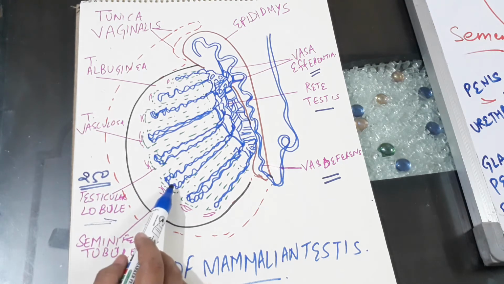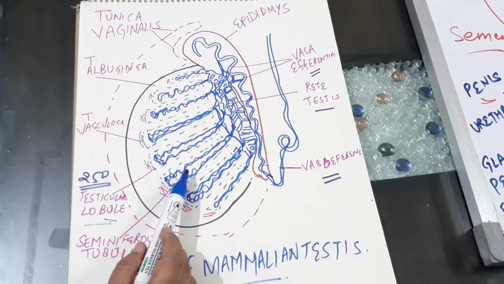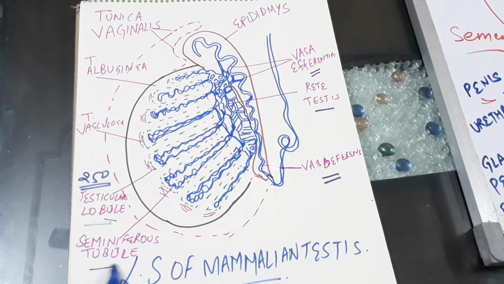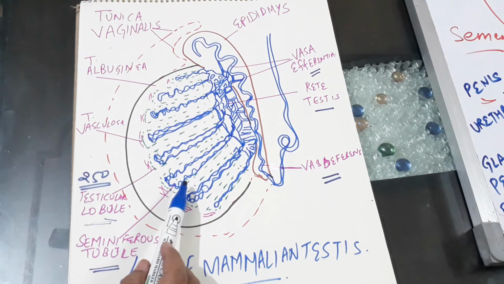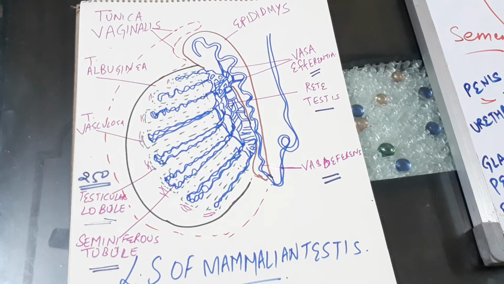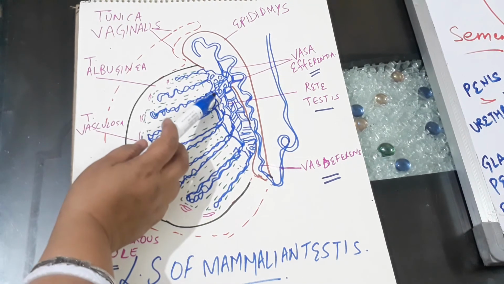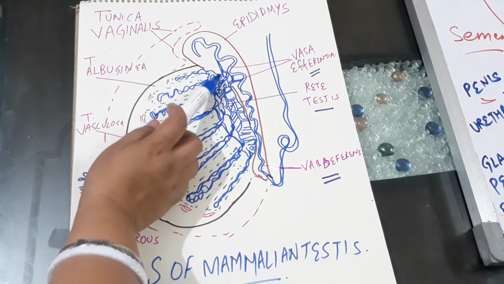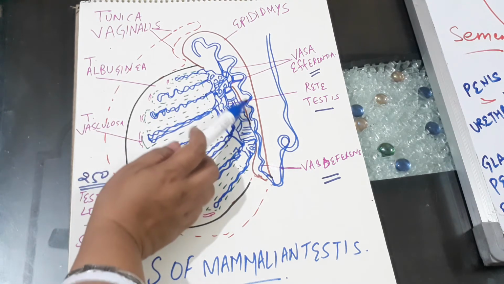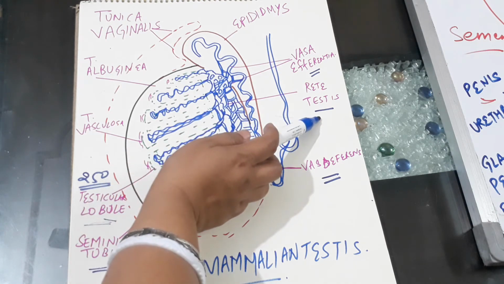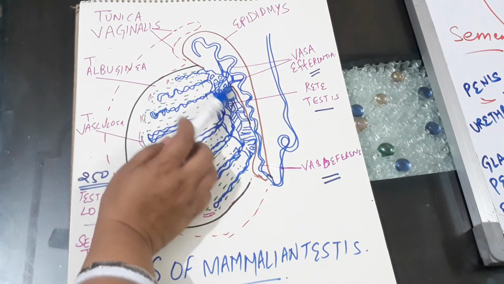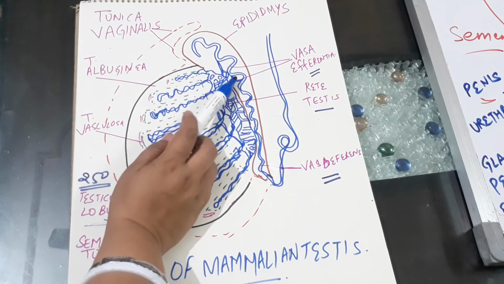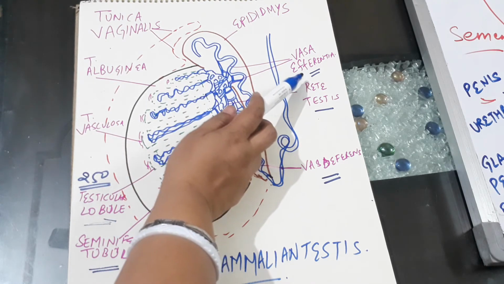Inside each testicular lobule you can see these blue colored structures. These are called the seminiferous tubules, and about 3 to 5 are present inside each lobule. They play a very important role because they help in the production of sperm and the male hormone. These tubules are closed at one end, and at the other end they join a network of tubes called the rete testis. The rete testis further joins fine capillary-like ducts called the vasa efferentia.